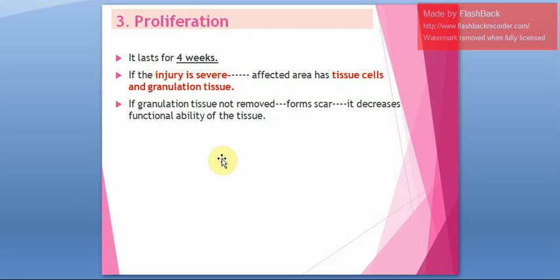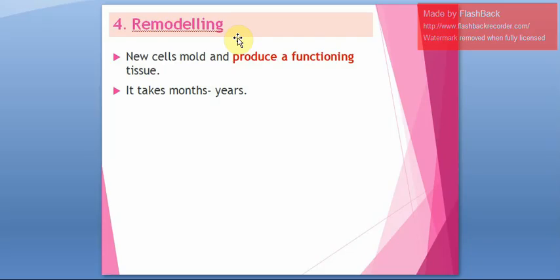If granulation tissue is not removed, it will result in scar formation. Last is remodeling, that is new cells will become functional, which has already resulted from angiogenesis and proliferation, isn't it? So new cells will become functional, that is called remodeling.